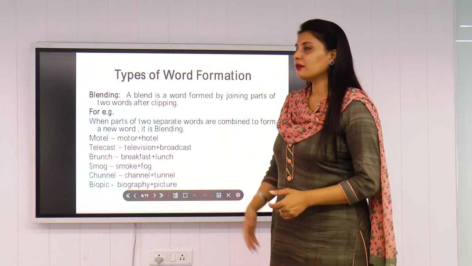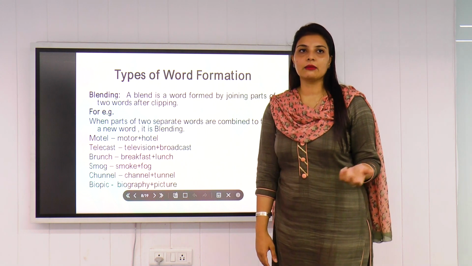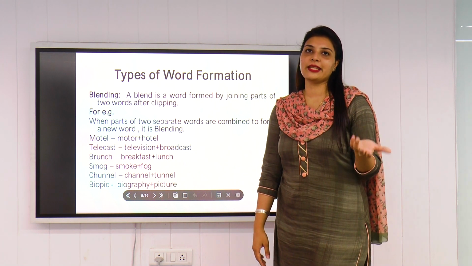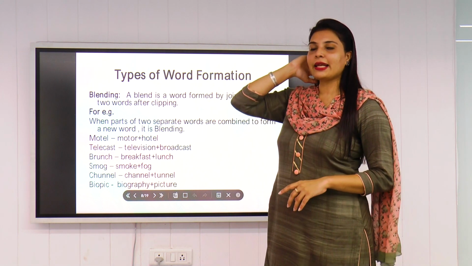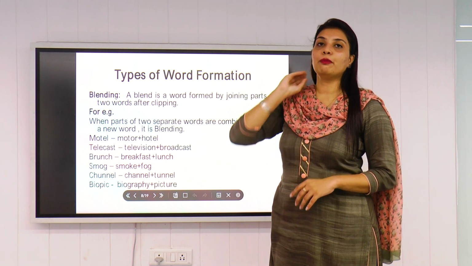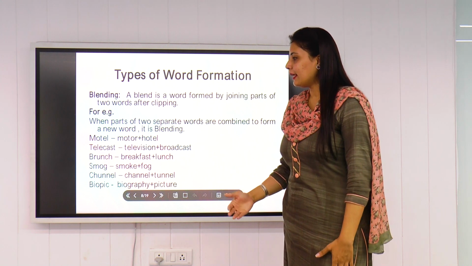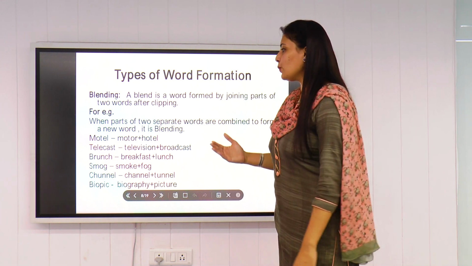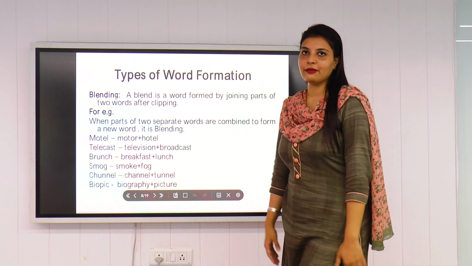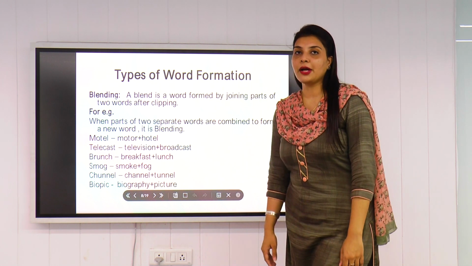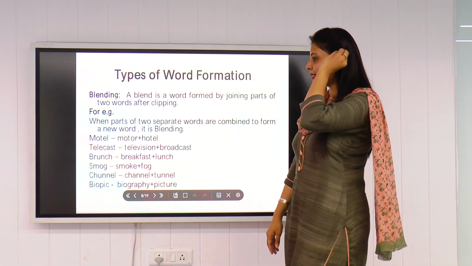Similarly, brunch, a very commonly used word. We use it on a daily basis, right? On weekends, we especially go with this brunch thing at our home. So you can see brunch. Brunch is basically the blending of breakfast and lunch. So we have taken BR from the breakfast and UNCH from the lunch itself. So we have created a new word, that is brunch, that is something midway between breakfast and lunch. So this is what it means basically.